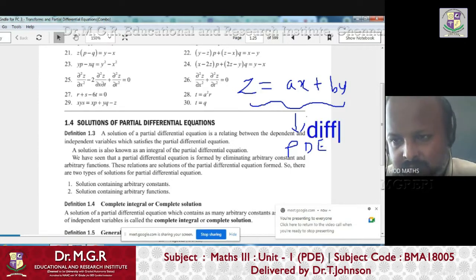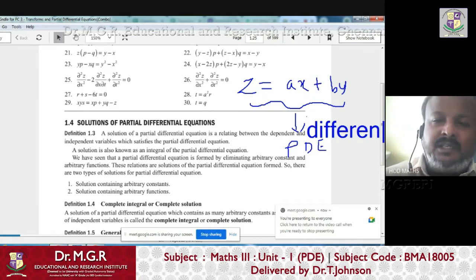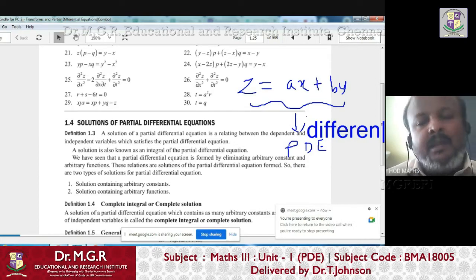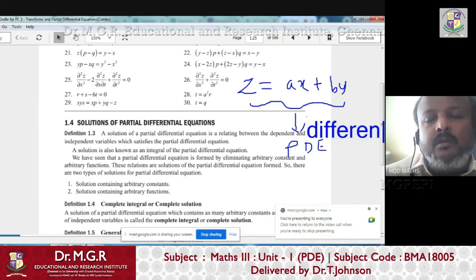So we form different PDEs through differentiation, by partial derivatives. By finding the partial derivatives, we can form a first order differential equation or a second order differential equation, which we have seen in the last class. Similarly, by eliminating arbitrary functions also, we can find PDEs.